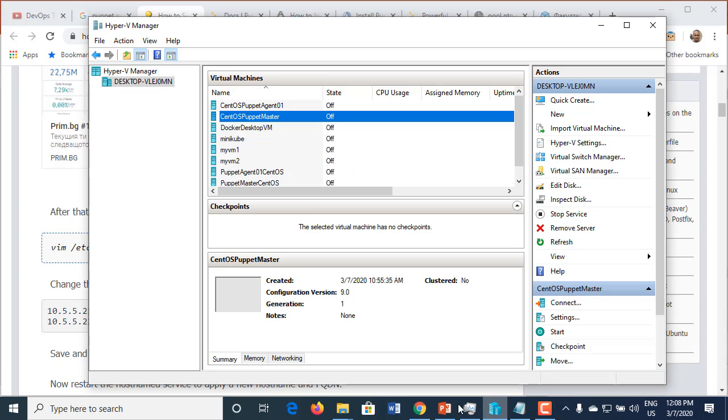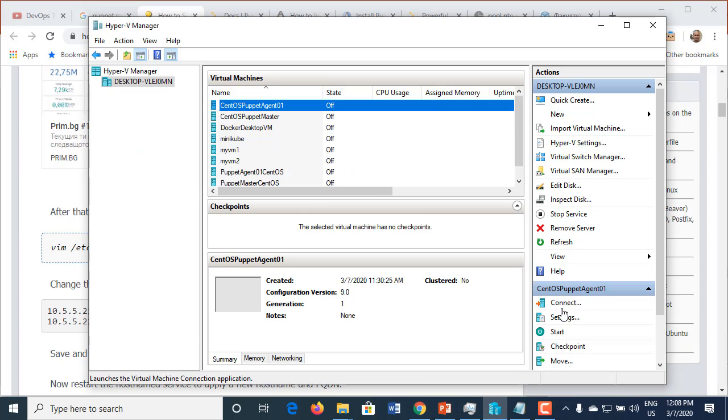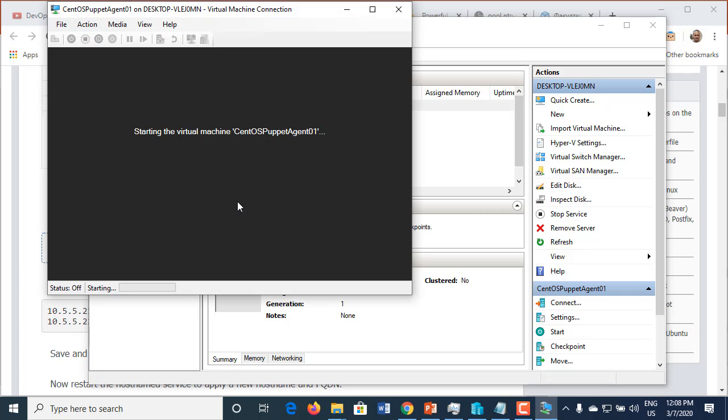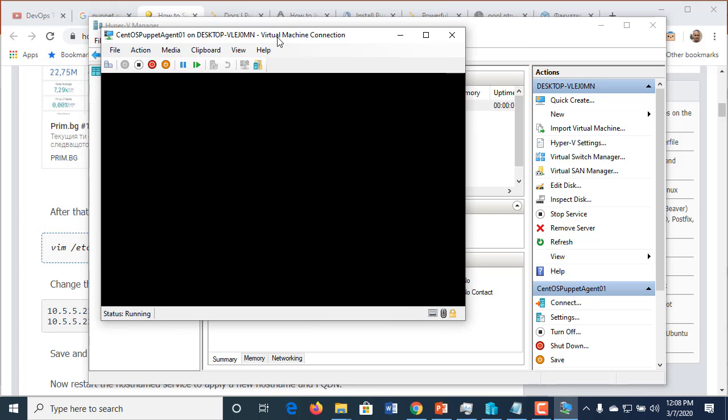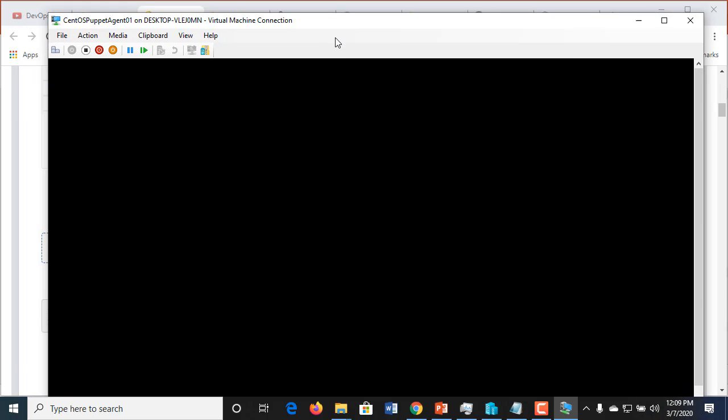Okay, so let's run the agent and do the same prerequisites. Connect, run the machine, start the machine, make sure that the host name, the fully qualified domain name and everything is okay. IP addresses, put the IP addresses in the hosts file, etc. Make sure all this is done. Cron is running as well.